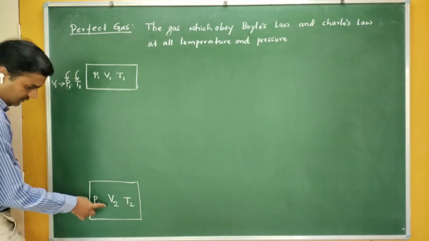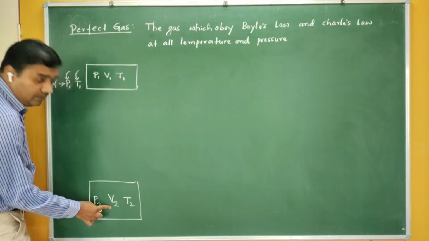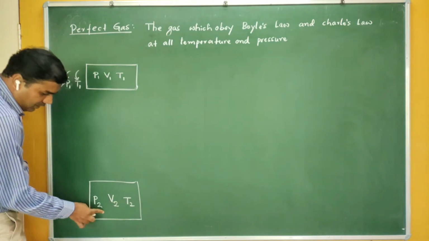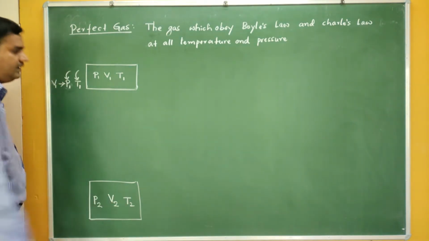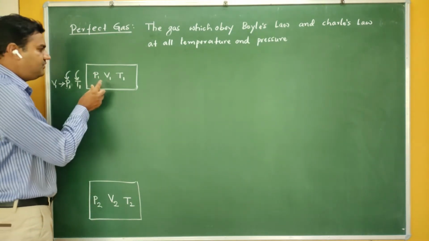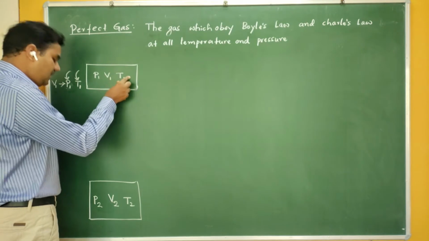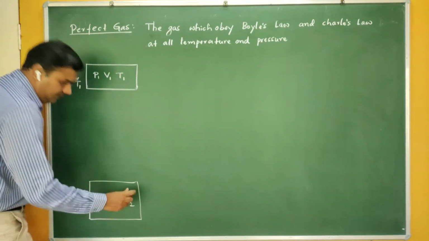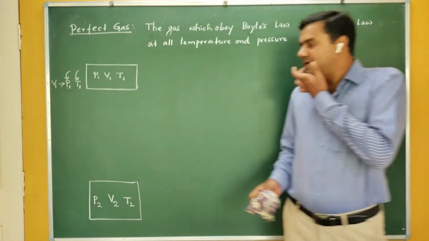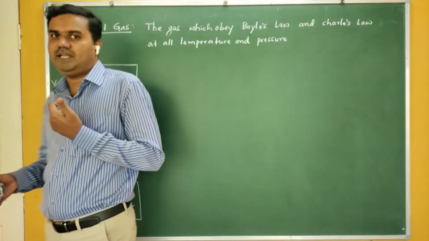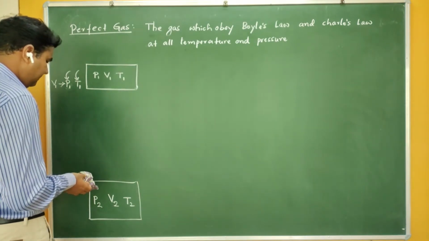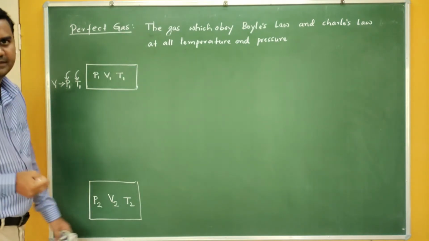I have to change the state of the system from the initial P1, V1, T1 to the final P2, V2, T2.